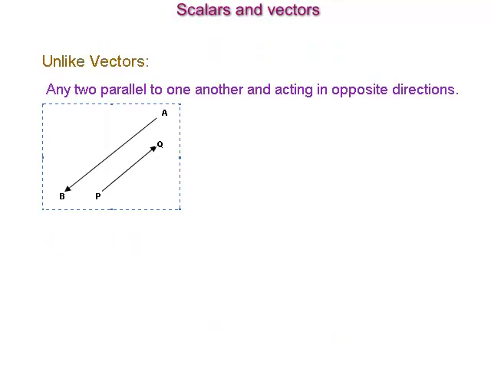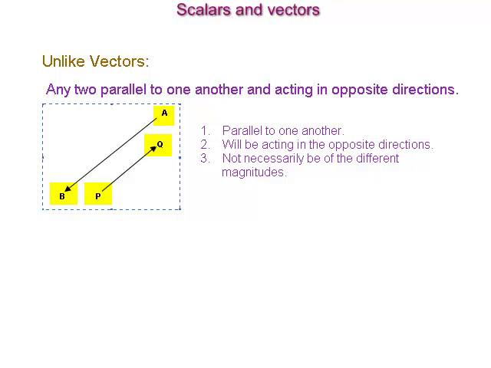Unlike vectors. Any two vectors parallel to one another and acting in opposite directions are called unlike vectors. The given vectors AB and PQ are acting in the opposite directions. Hence, AB and PQ are unlike vectors. Unlike vectors will always be parallel to one another and acting in the opposite directions, but not necessarily of different magnitudes.